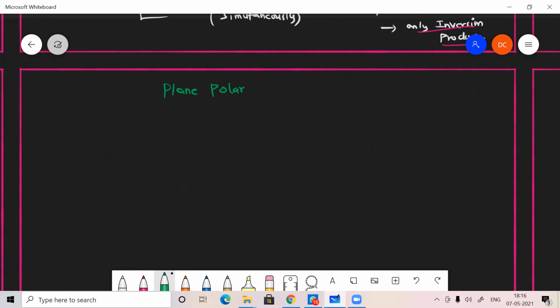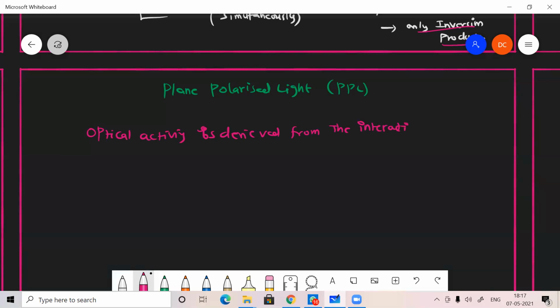Before checking the optical activity, we need to know an important concept, that is plane polarized light. Simply we can say PPL. So here the optical activity is derived from the interaction of a chiral molecule with PPL, plane polarized light.